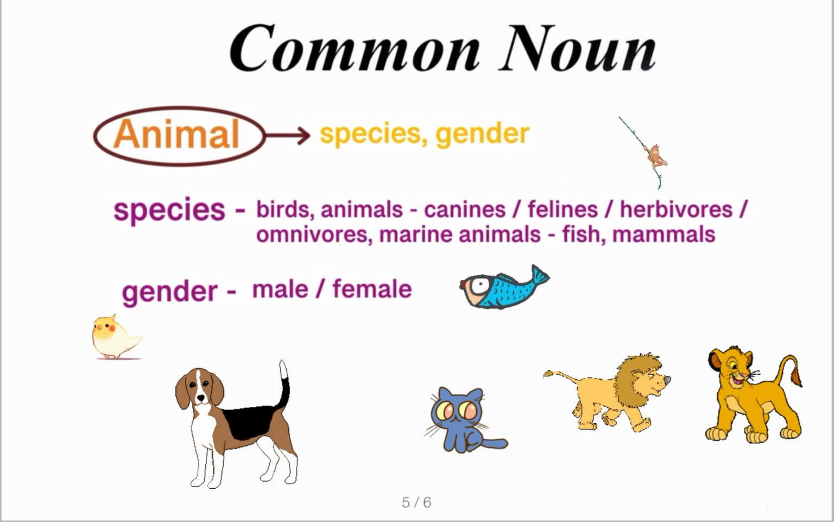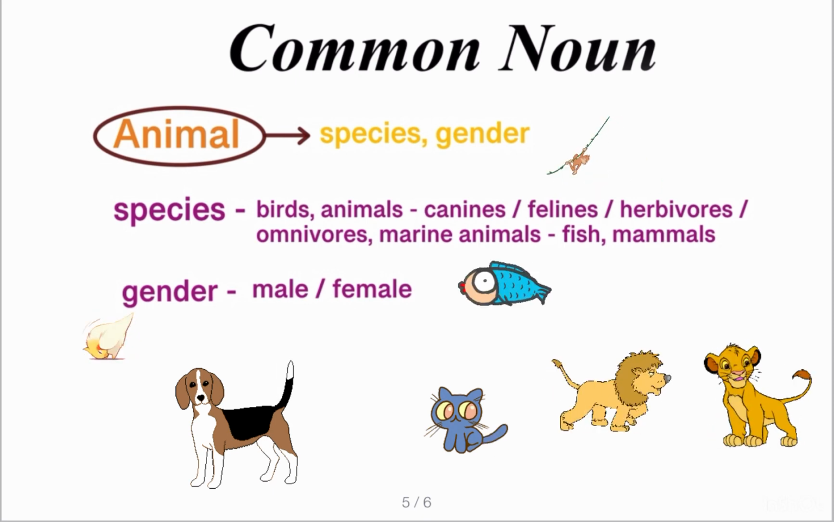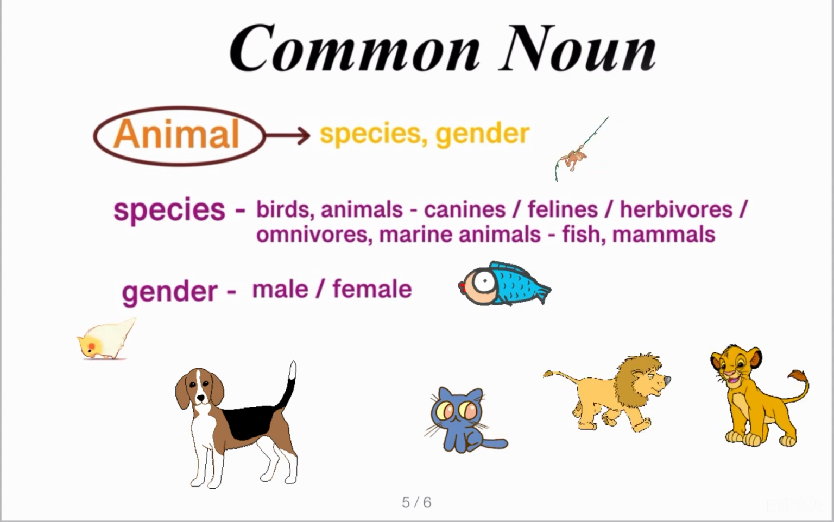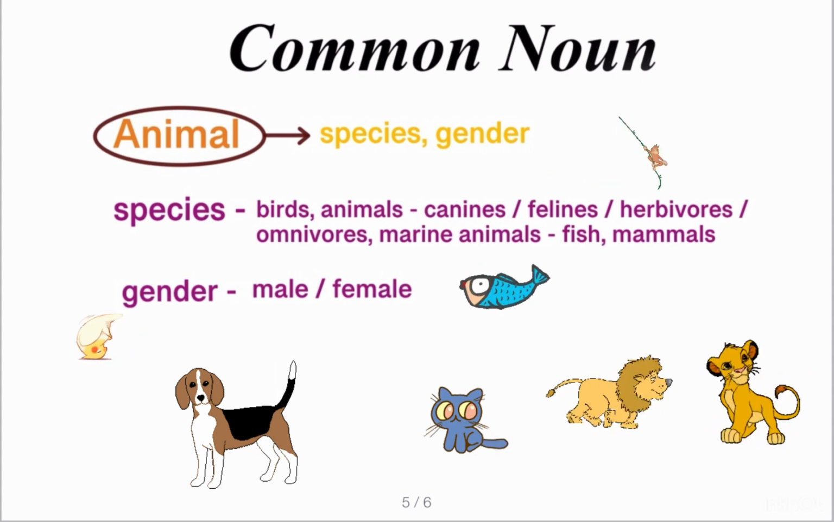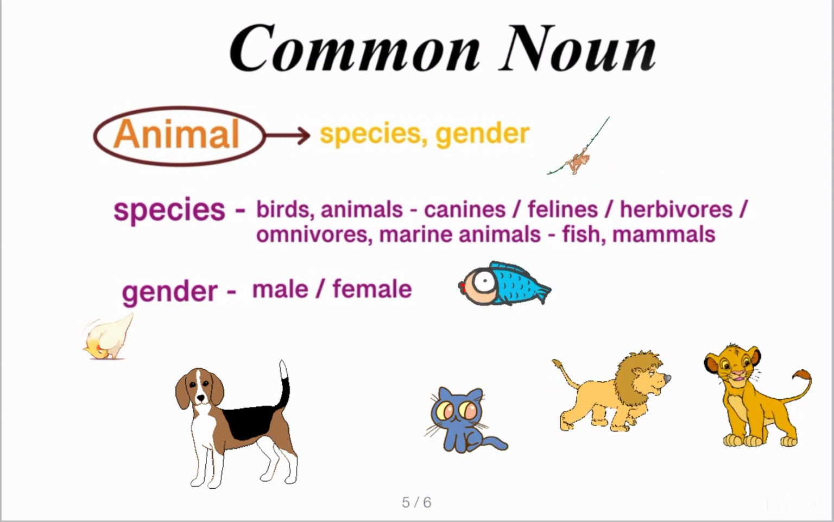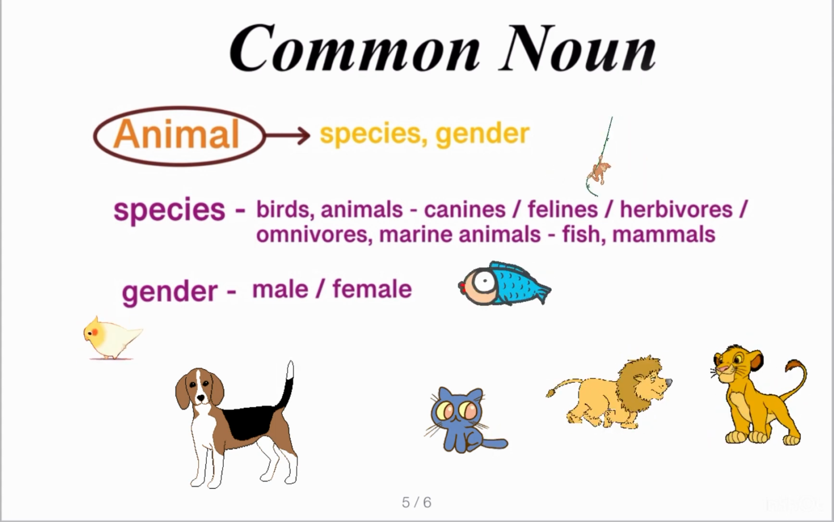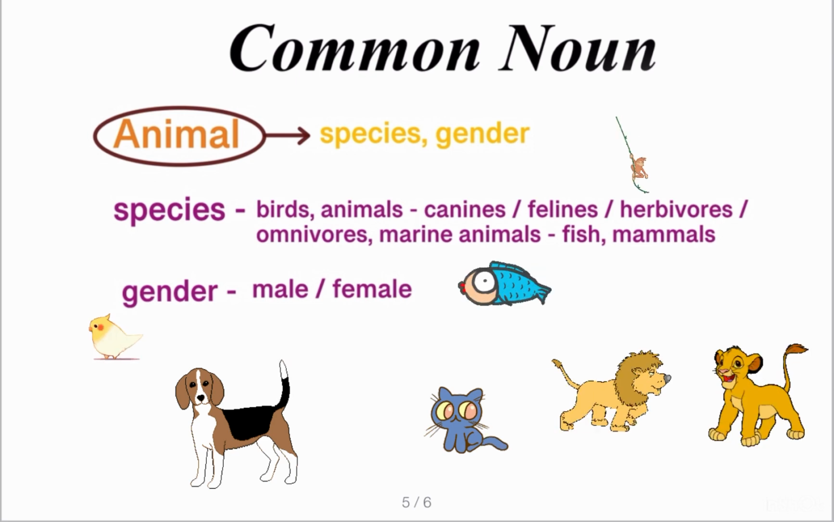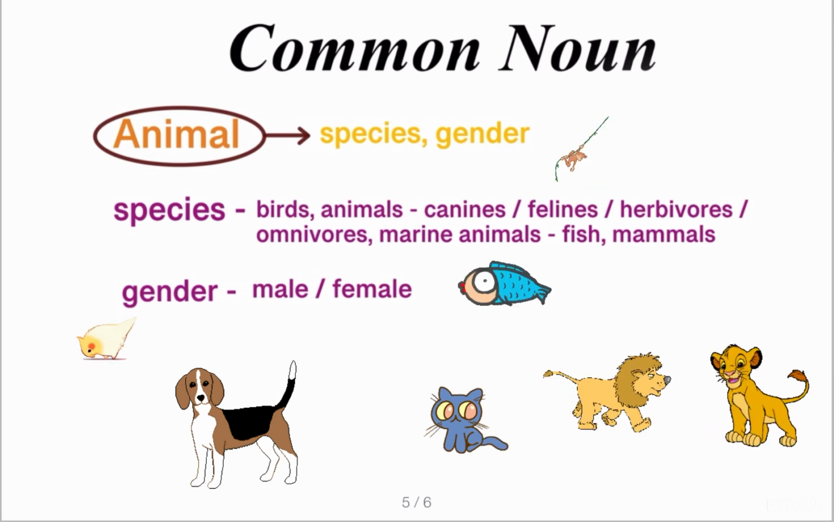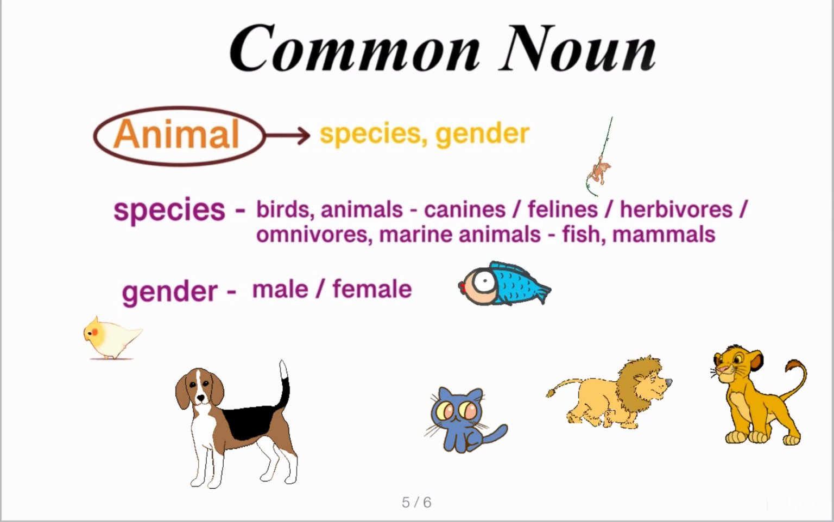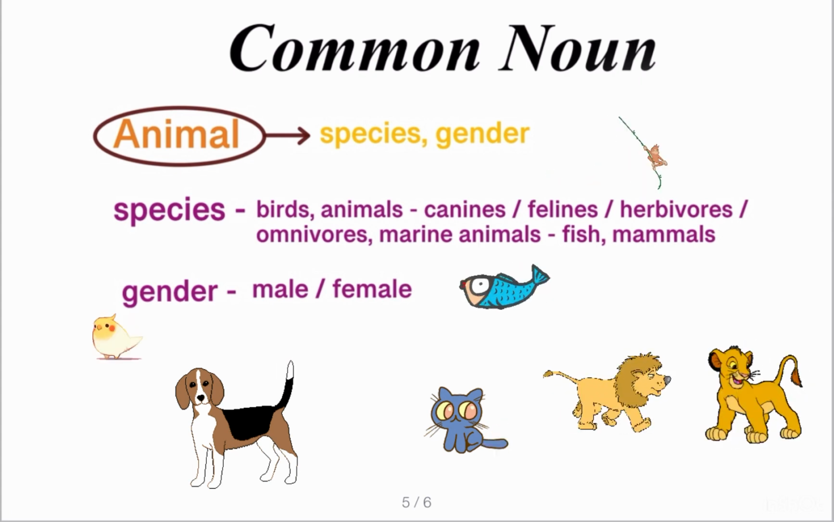When we talk about animals, like that of people, we have major categories in them, like by species. For example, birds. In animals, we have canines, felines, herbivores, omnivores, marine animals like fish, and mammals. And they are also divided into gender categories like male and female.